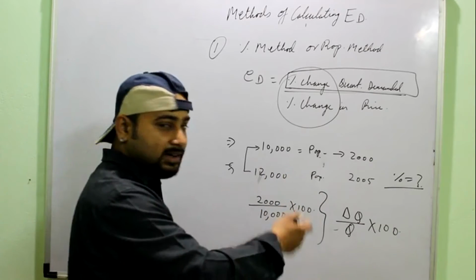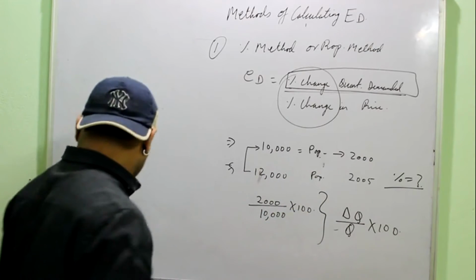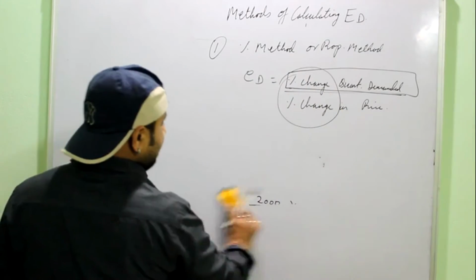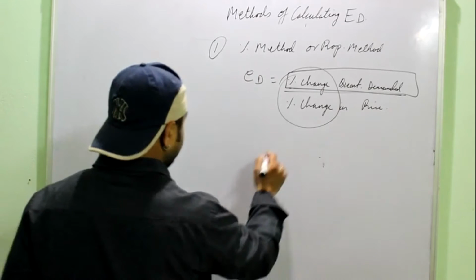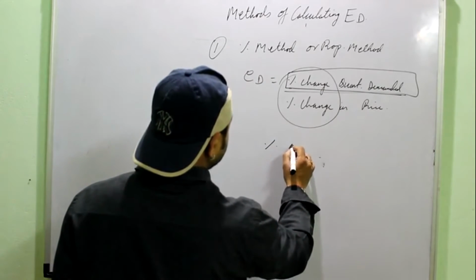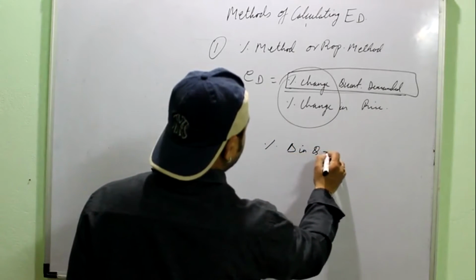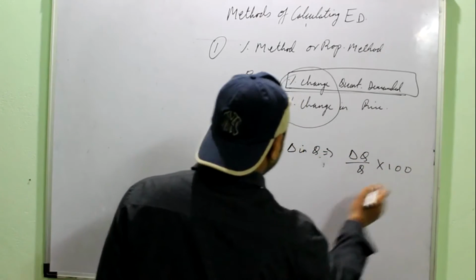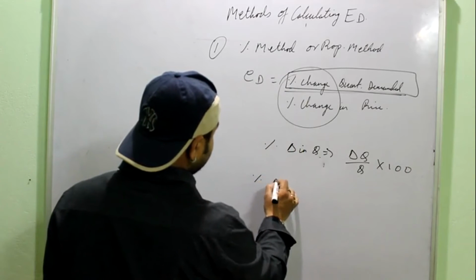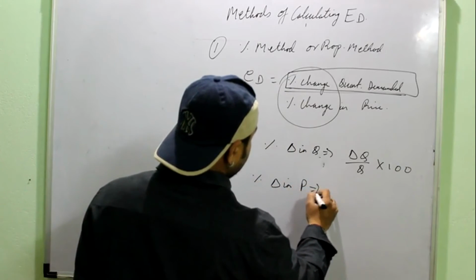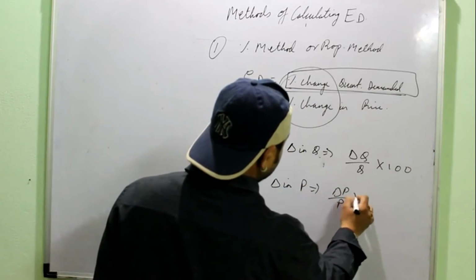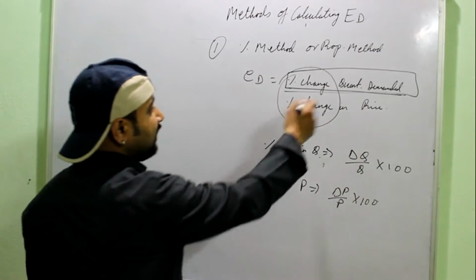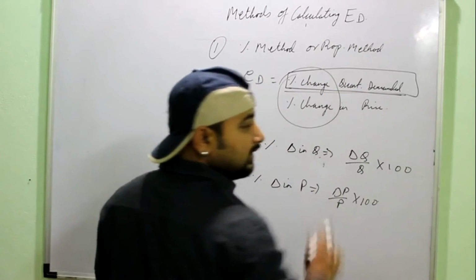Similarly, percentage change in quantity is change in Q upon Q into 100, and applying the same logic, percentage change in price is delta P by P into 100, right? And overall when you divide them, you will get the elasticity.